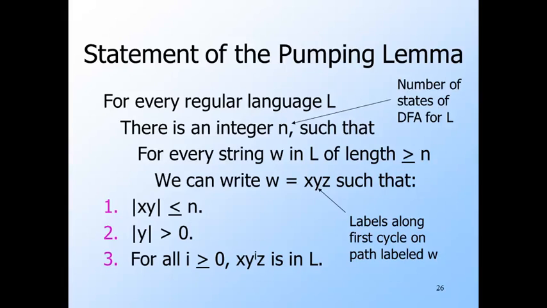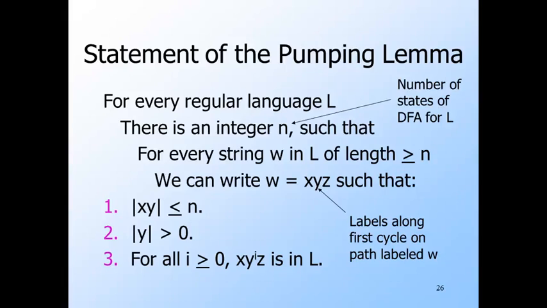Now you get to pick the string W, subject only to the constraint that it is at least as long as n, the number the adversary picked. Next, the adversary has to break your W up into x, y, z, subject to the constraints that the length of x, y is at most n and the length of y is at least 1. You win the game by picking an i such that x, y to the i, z is not in L.